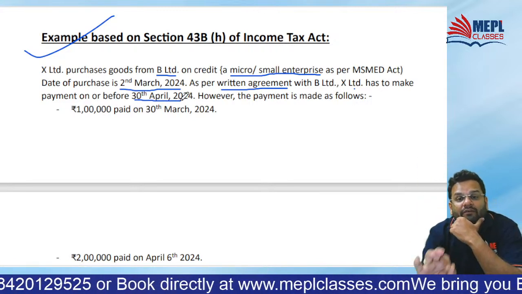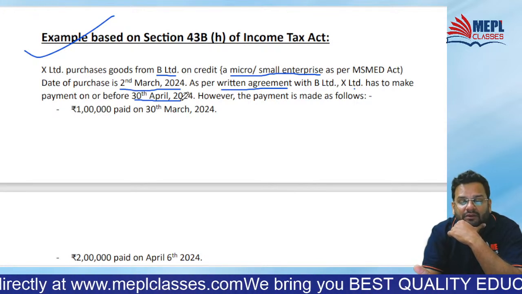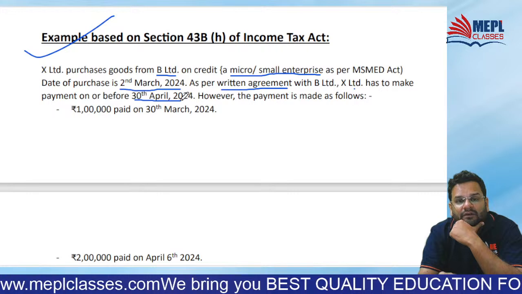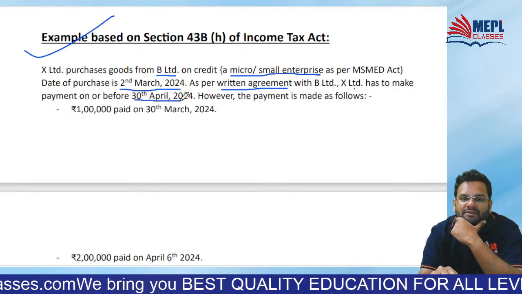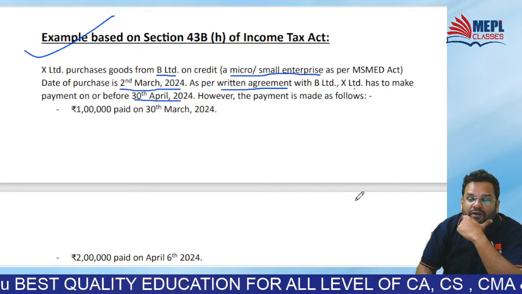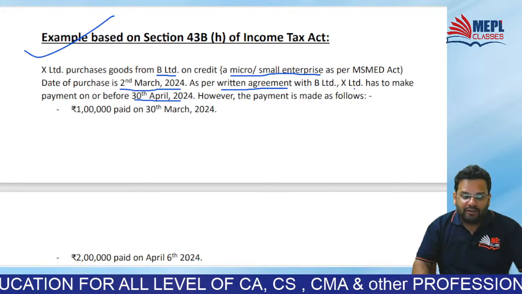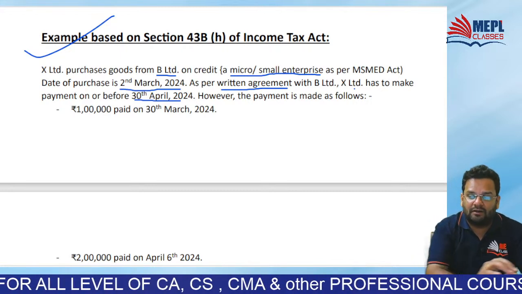But whenever there is a written agreement, the payment should be done as per the written agreement or within 45 days, whichever is earlier. So can you calculate 45 days from 2nd March?